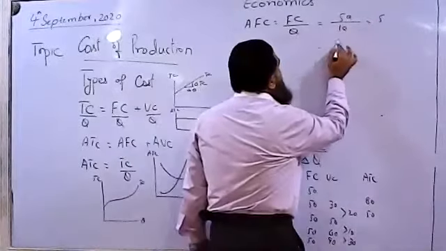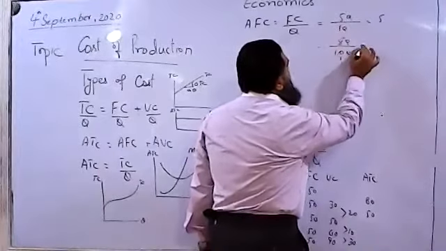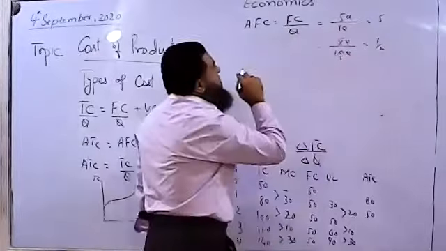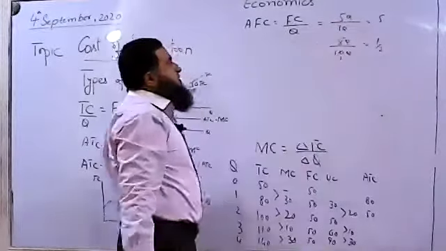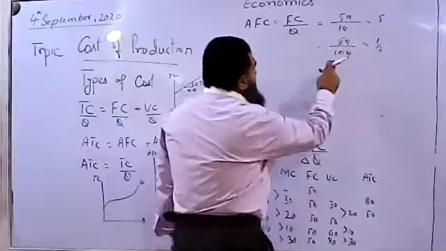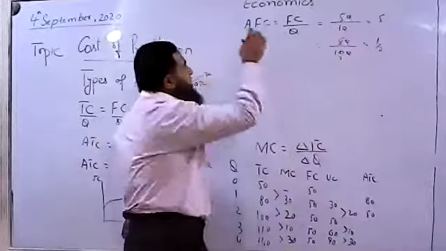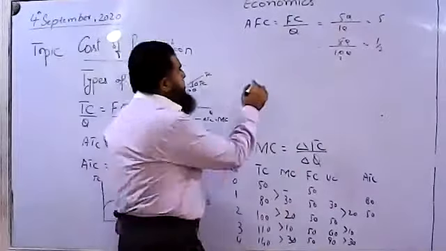If 100 units are produced, what happens? It is 1 by 2. You can see the numerator remains the same, 50 does not change, but the denominator is increasing. So overall average fixed cost will be declining as we are able to produce more output.